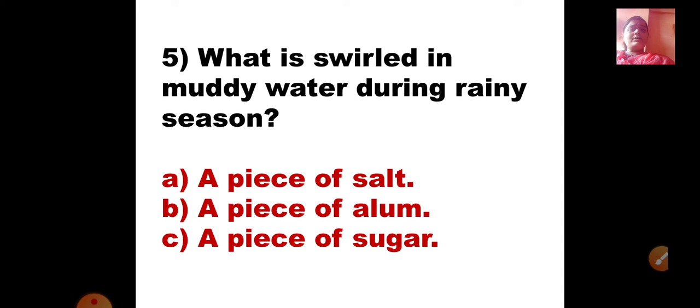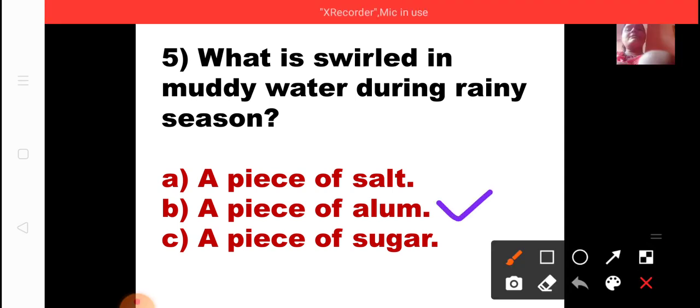Is it salt, is it alum, or is it sugar? See, definitely it is not sugar. Why? We won't mix sugar in muddy water and then drink it, yes or no? So salt is also not the correct option. So B option, that is a piece of alum, is swirled in muddy water during rainy season, is the correct answer. Did you get that?